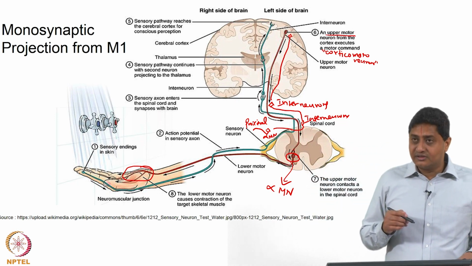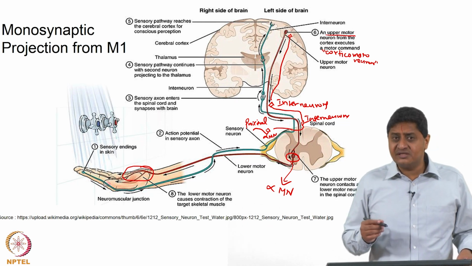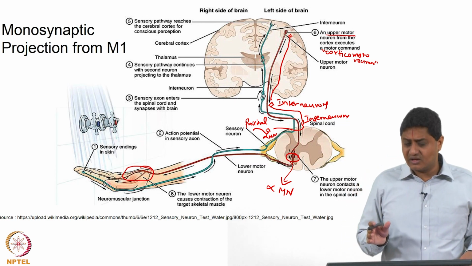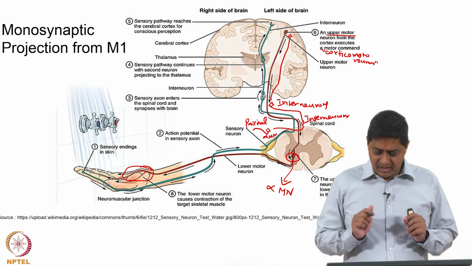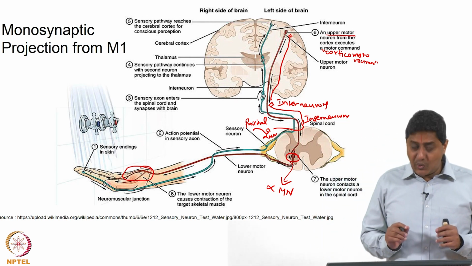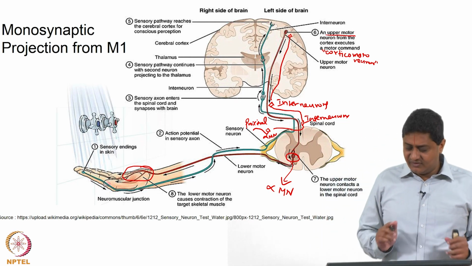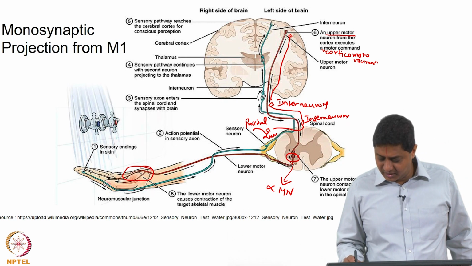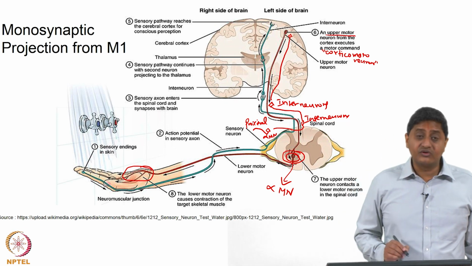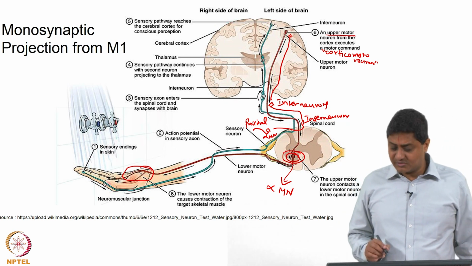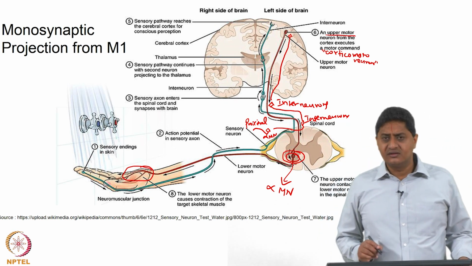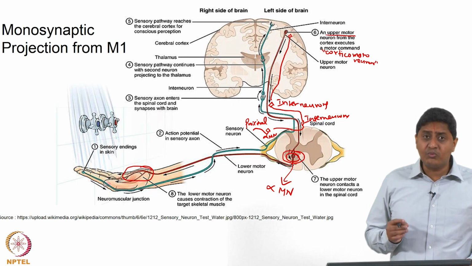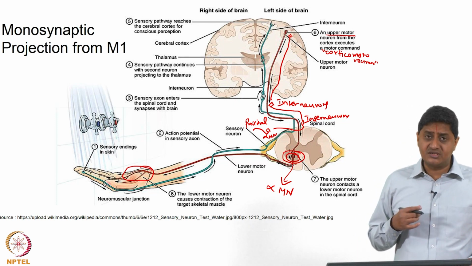So, this means the hand and fingers are very special to the extent that only these receive these direct projections from the corticomotor neurons, or direct monosynaptic projections from the corticomotor neurons. There must be a very good reason why, and this is more pronounced in humans.